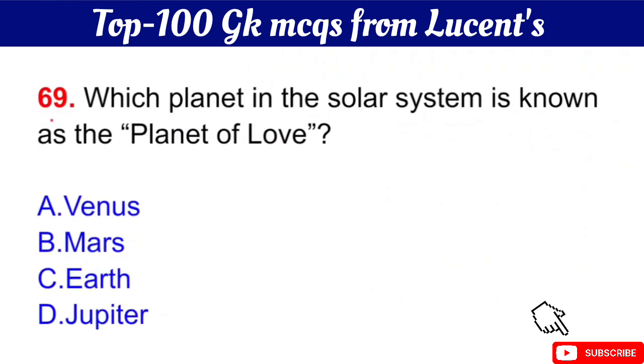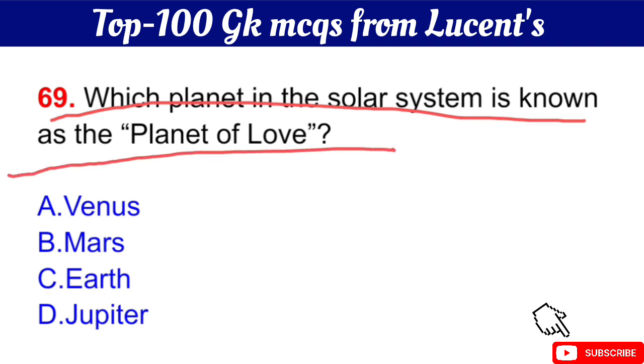Question number 69 is, which planet in the solar system is known as the planet of love? Your question is, which planet in the solar system is known as the planet of love? The right answer is option A, Venus.